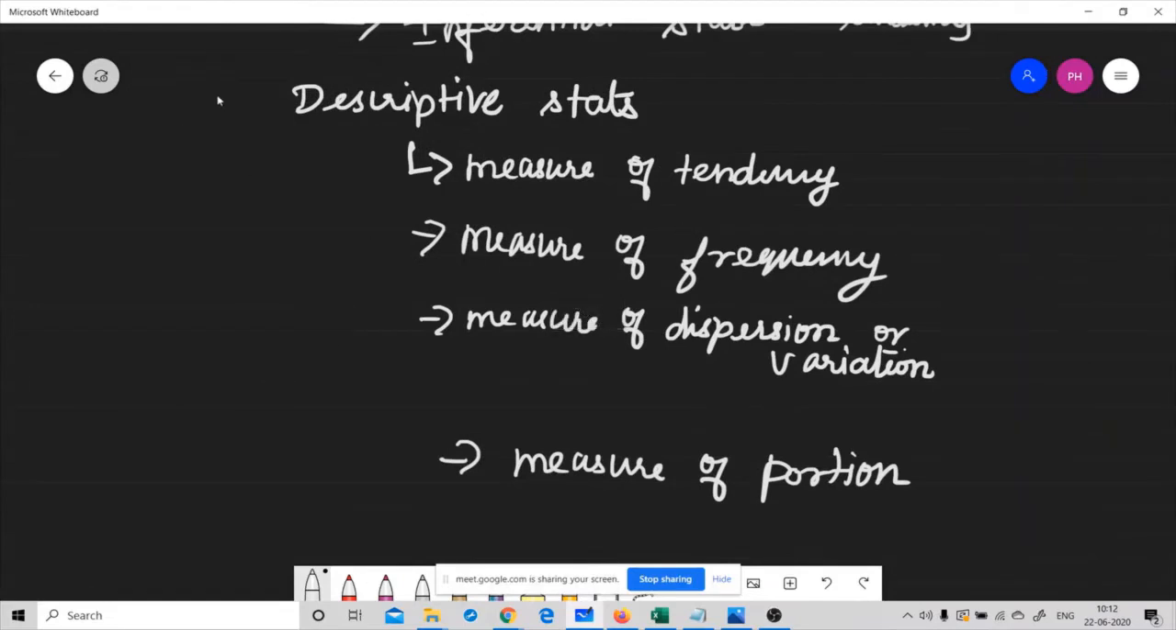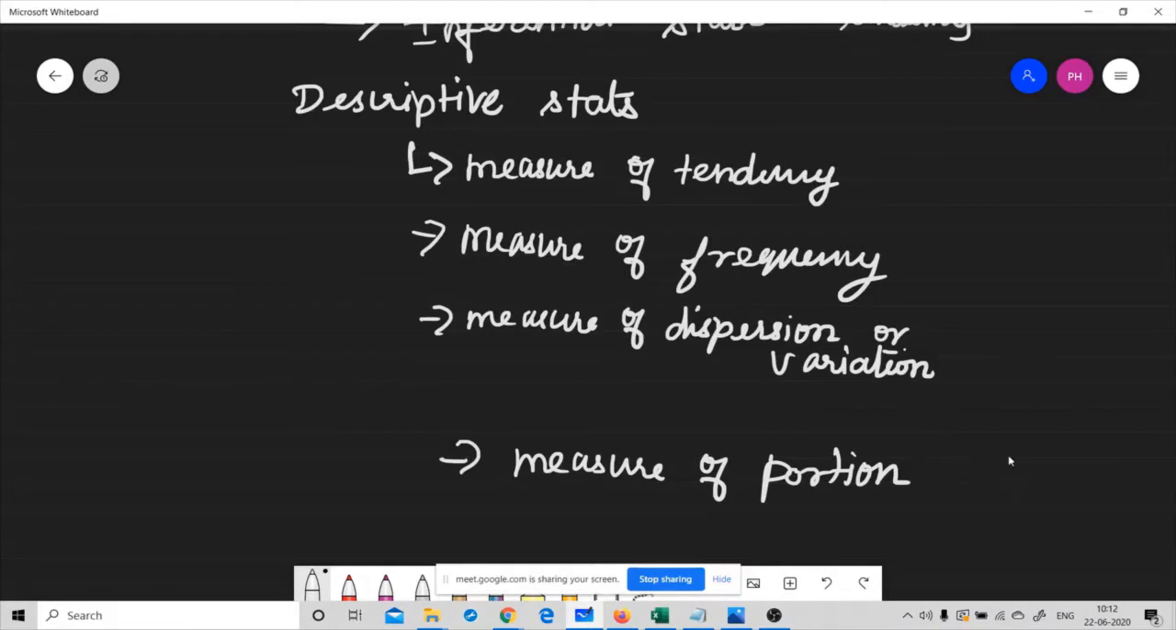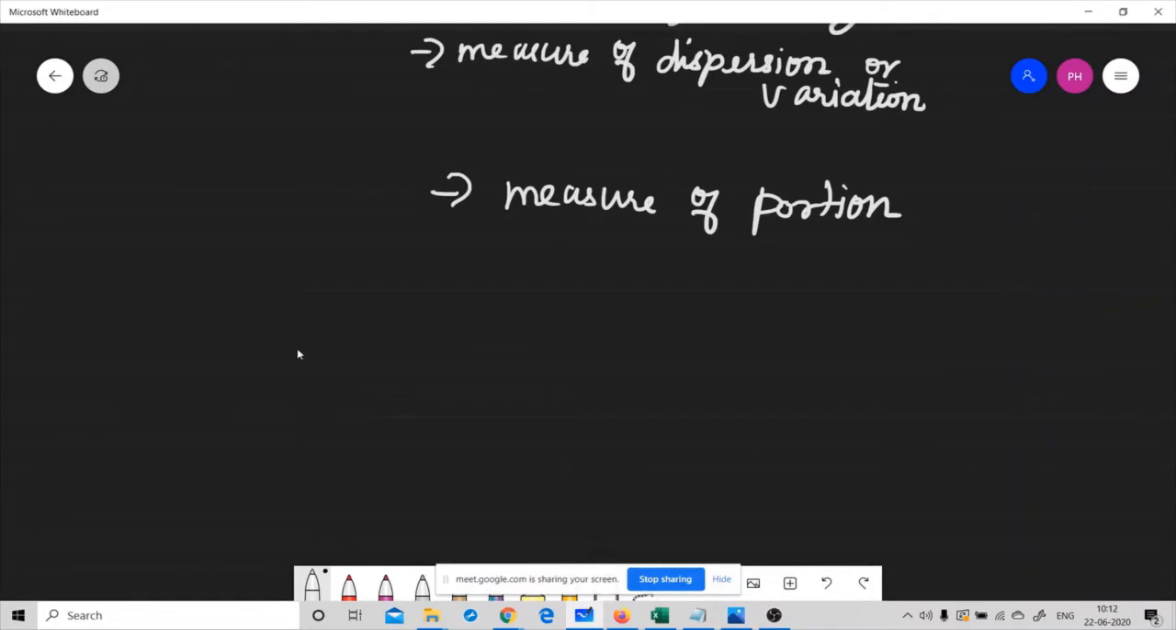So, any doubts on descriptive stats? Okay, so let me go to inferential statistics. Statistics is basically of two types. The first one is descriptive statistics and the second one is inferential statistics. So the next one is inferential statistics.